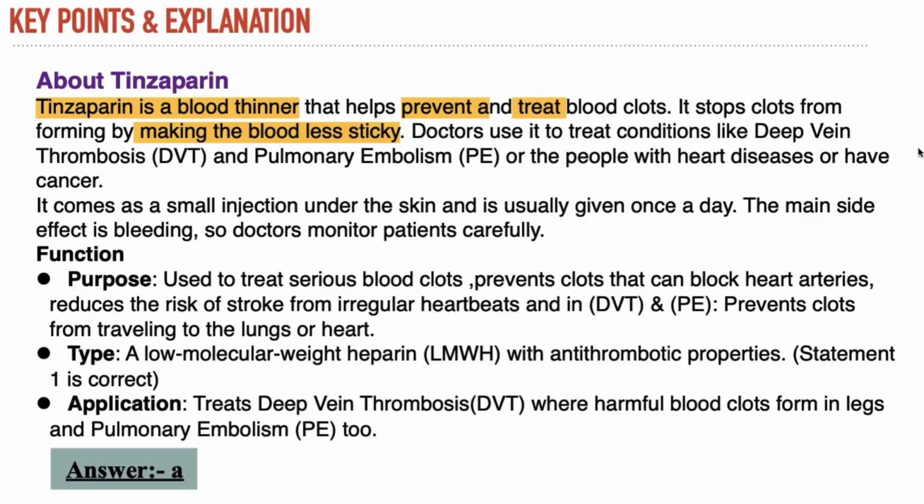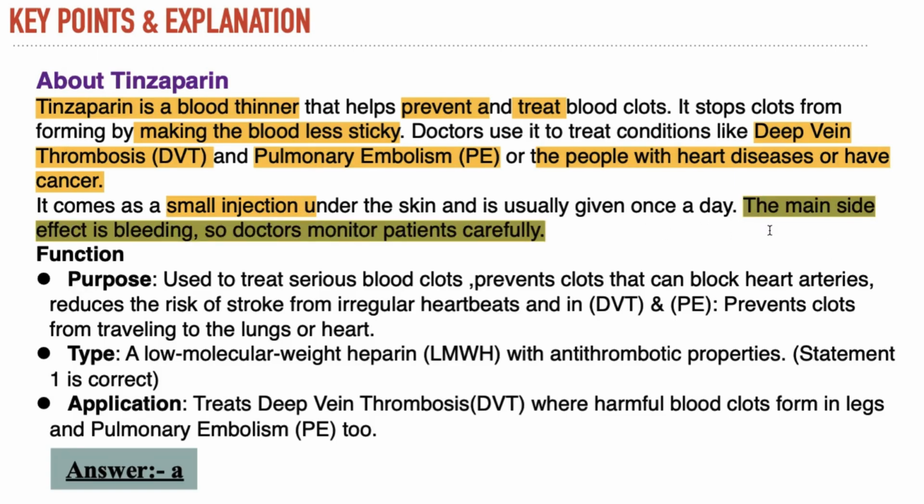Doctors use it for conditions like DVT, which is called deep vein thrombosis, right, and pulmonary embolism, or for people with heart diseases or who have cancer. It comes as a small injection, used under the skin, and it is given once a day. But the main side effect of this is bleeding. So the doctors always monitor the patients very carefully.